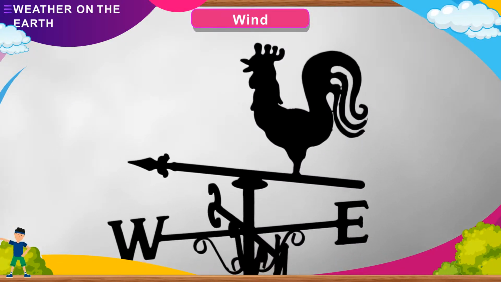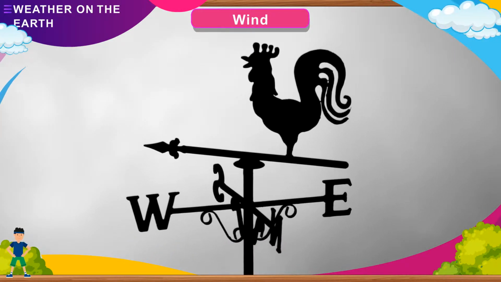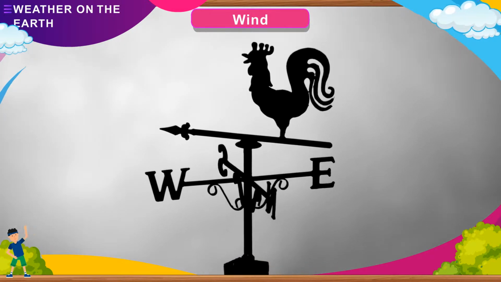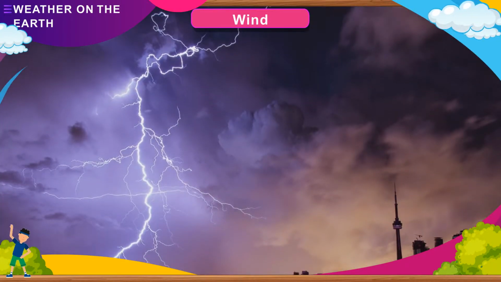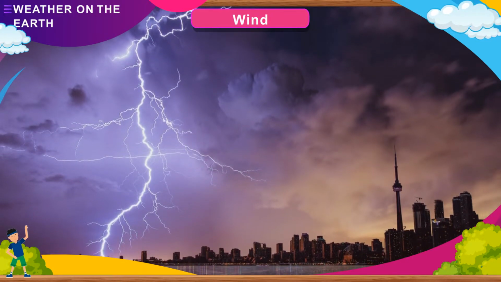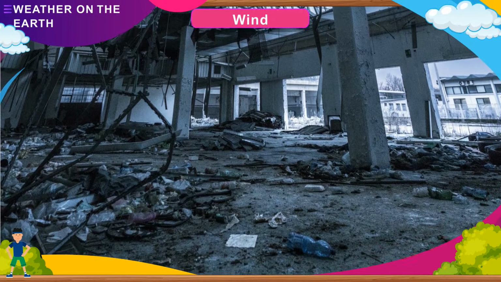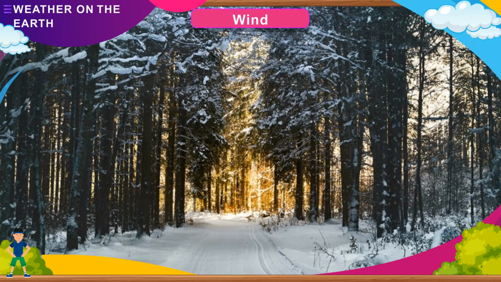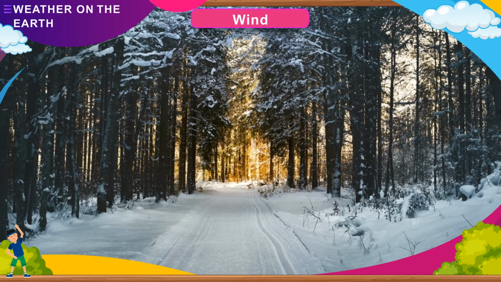Wind. Moving air is called wind. It also affects the weather. If the wind blows gently, it is called breeze. Breeze makes the weather pleasant. If the wind is strong along with thunder and rain, it is called storm. A storm can uproot trees, poles, and blow away huts. If the wind blows fast, it is known as gale. In winters, the wind is cold.